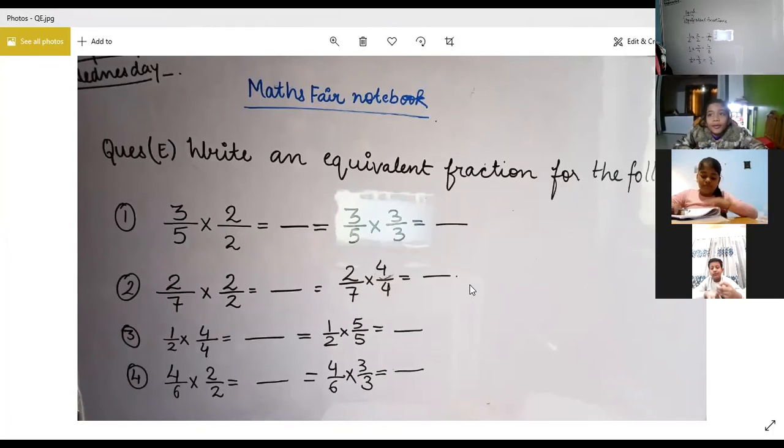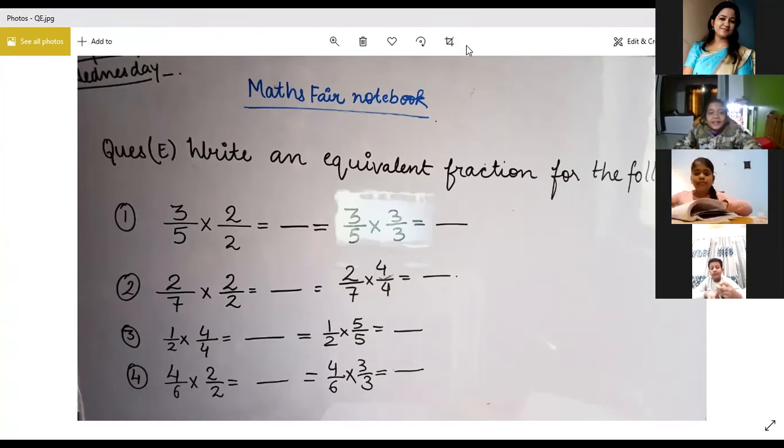Ma'am, we will send also. Yes, must do it. First complete it. Send later, beta, first complete it. Start doing it. Okay, ma'am. Maths fair notebook.